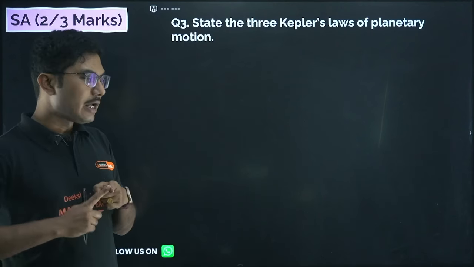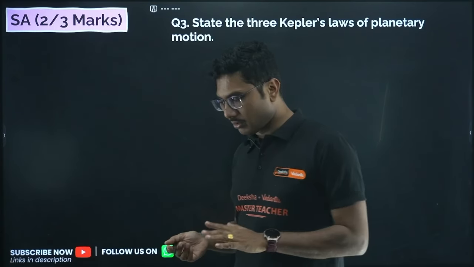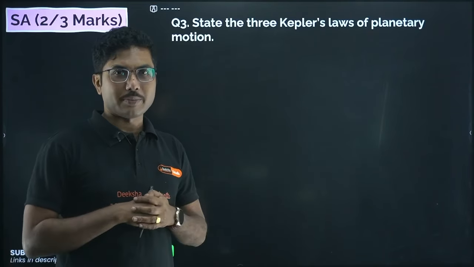State 3 Kepler's laws of planetary motion. Very, very important. They can come as first and second law, second and third law, or all 3 laws. Okay, if it is a 2-marker question, they might ask state first and second law of Kepler's law.